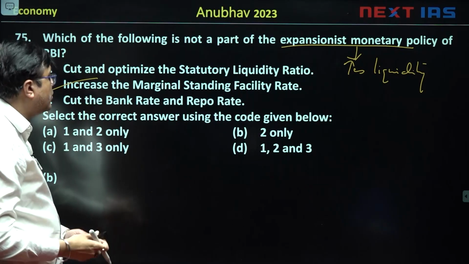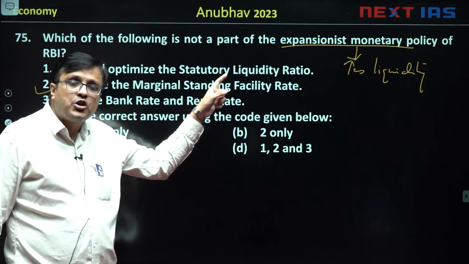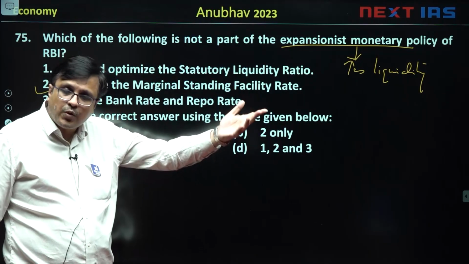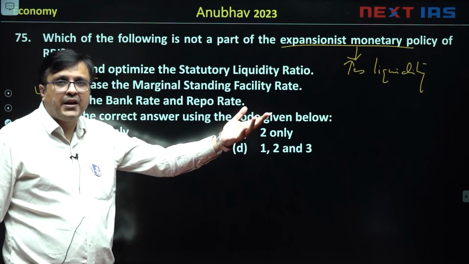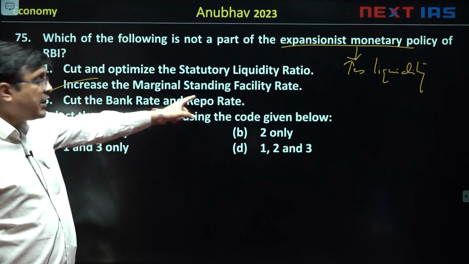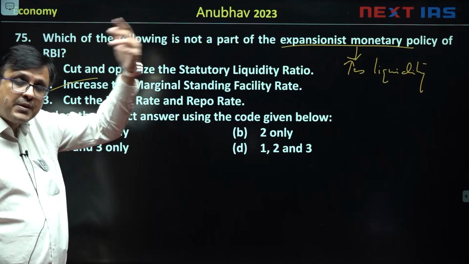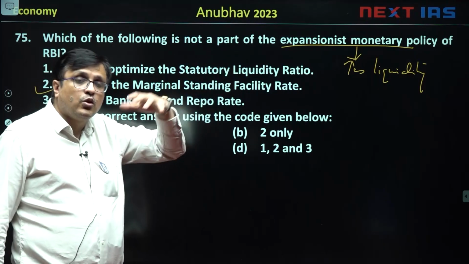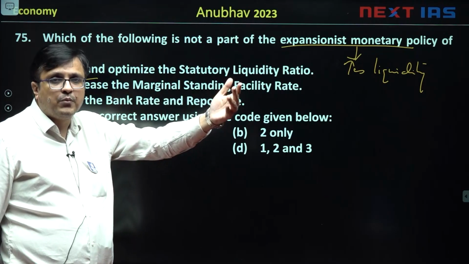मैं फिर repeat कर दूं, अगर आप statutory liquidity ratio कम करते हो तो expansionist monetary policy होगी, money supply बढ़ेगा. अगर आप बैंक रेट और रेपो रेट को कम करते हो, मनी सप्लाई बढ़ेगा, because the banks will get loans cheaper and therefore there will be more money supply.